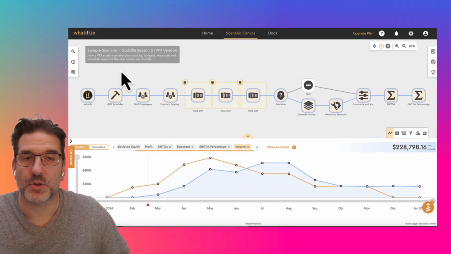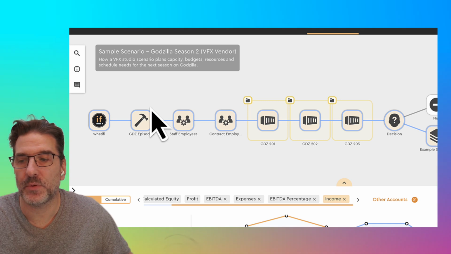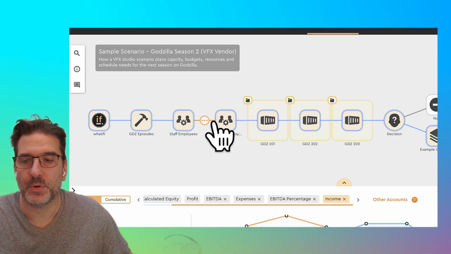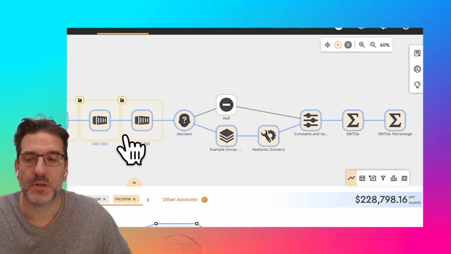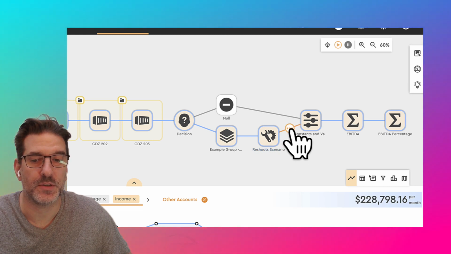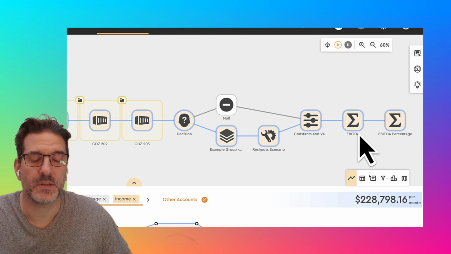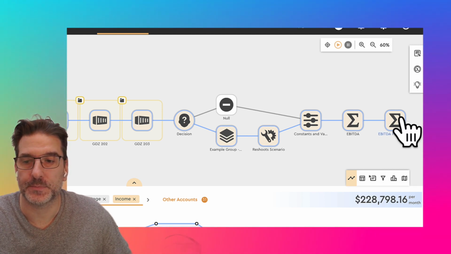I believe a good financial model tells a story, and here we're telling the story of 3 episodes that we're bidding, our current staff employees, our current contract employees, 3 different episodes, and then trying to determine what happens if everything goes according to plan, or what happens if some of the episodes in 203 get pushed out by a couple of months and what are the ramifications. And then we're going to calculate our EBITDA, which is a fancy way of saying our profit, and also our profit percentages here to see what each scenario looks like.